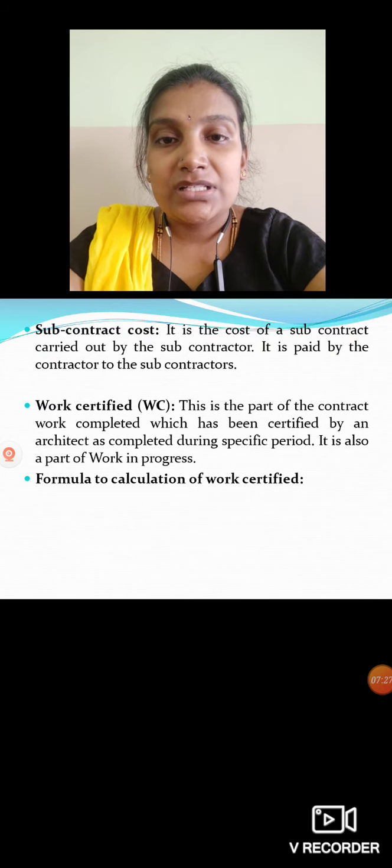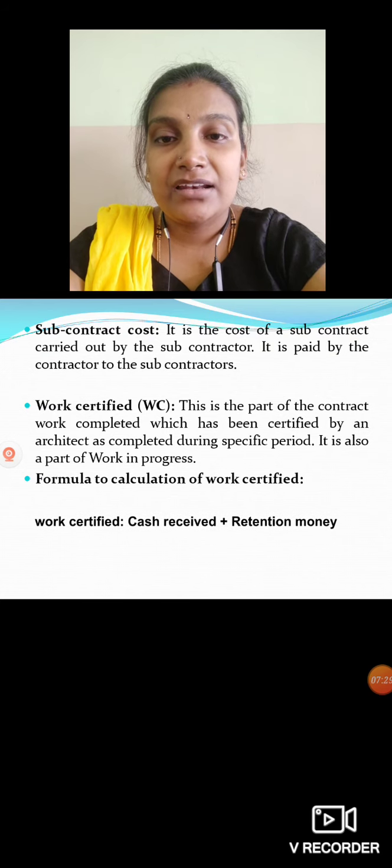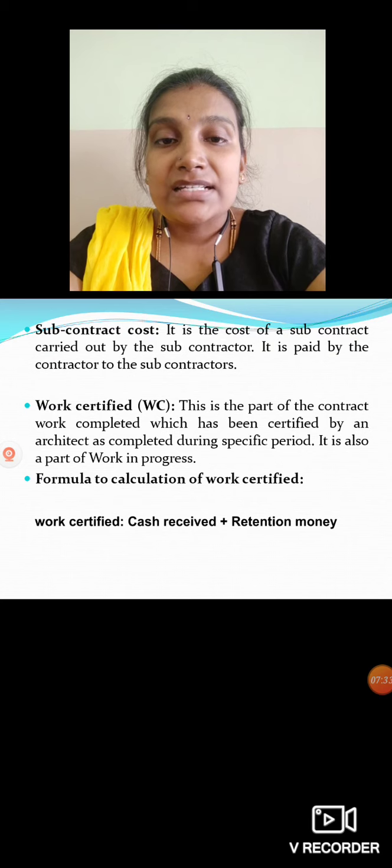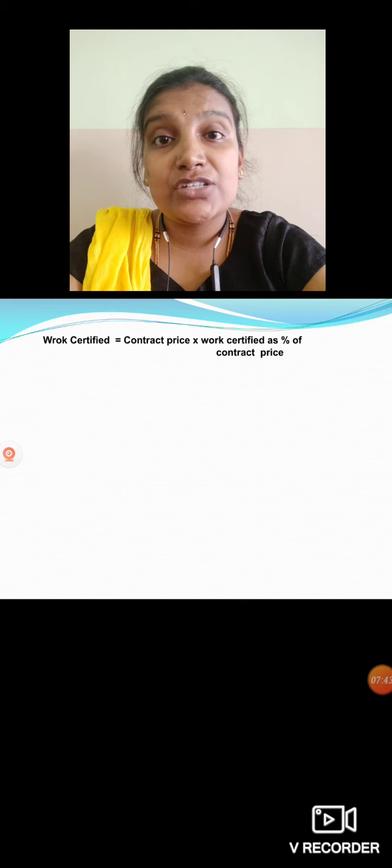So how do we calculate work certified? We can calculate work certified with the help of formulas. Work certified equals cash received plus retention money, or else one more formula: work certified equals contract price into work certified as a percentage of contract price. They will mention it in the problem.